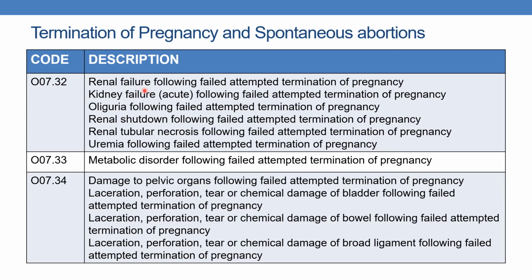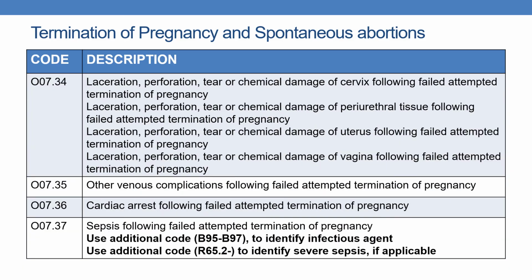O07.32 indicates renal failure following failed attempted termination of pregnancy. O07.33 indicates metabolic disorder following failed attempted termination of pregnancy. And O07.34 indicates damage to pelvic organs following failed attempted termination of pregnancy. That organ can be bladder, bowel, broad ligament, uterus or vagina, etc. And O07.35 indicates other venous complications following failed attempted termination of pregnancy.